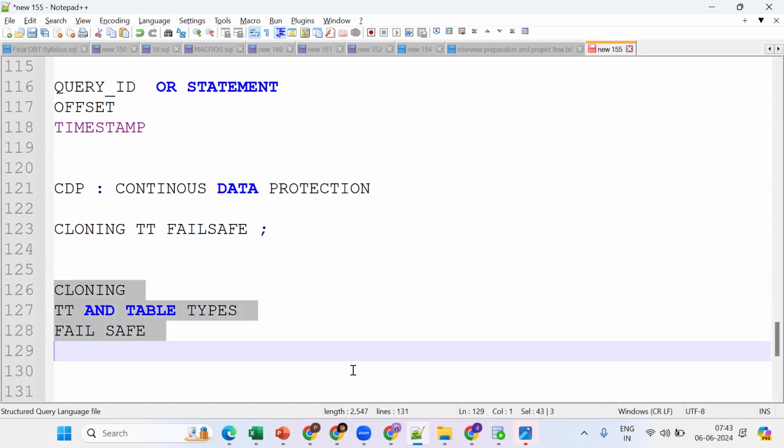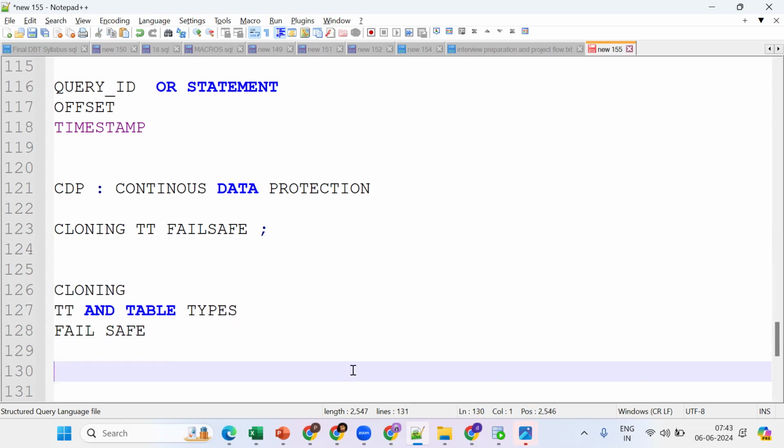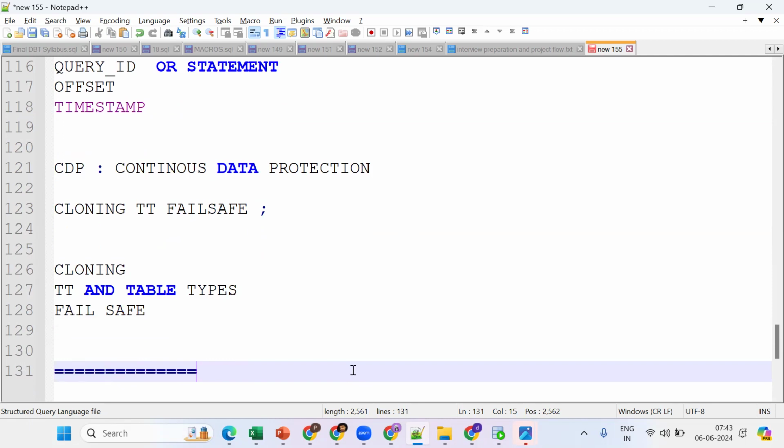Clear so far? These are important. Almost 20% of the topics are completed. See, cloning, time travel, table types, and fail safe, we should put effort into these. Remember, we have discussed almost all the concepts here. If prepared, we can get some questions in SnowPro and some from an interview perspective.